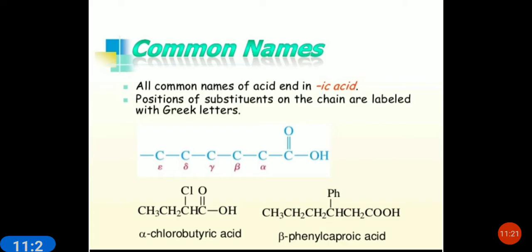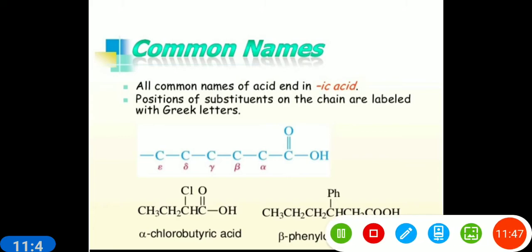Now when we talk about common names, all common names of acids end in ic acid: adipic acid, methanoic acid, formic acid, acetic acid, like this. Positions of substituents on the chain are labeled with Greek letters. When you see the chemical properties, you will see alpha carbon, beta carbon.